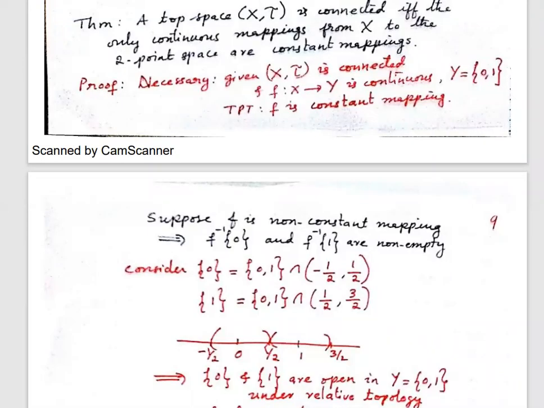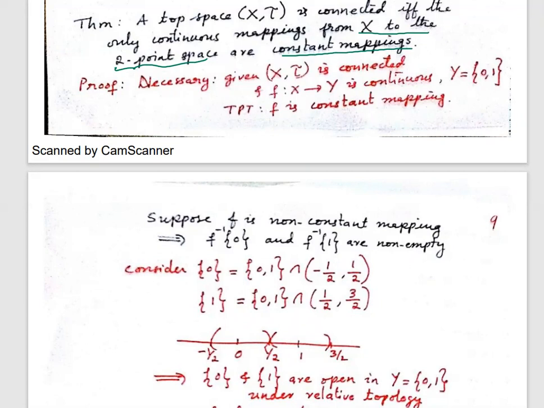In today's class, let us learn one more theorem on connected spaces. Let us look at the statement of the theorem, which states that a topological space (X, tau) is connected if and only if the only continuous mappings from X to a 2-point space are constant mappings. Since it is if and only if, we'll have two parts.